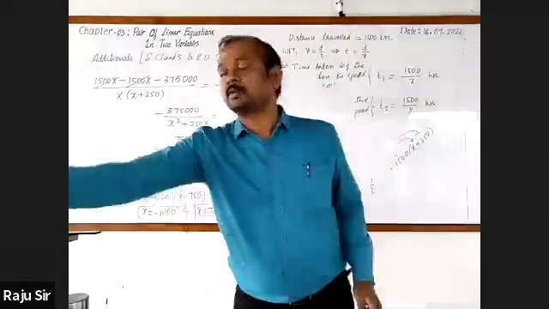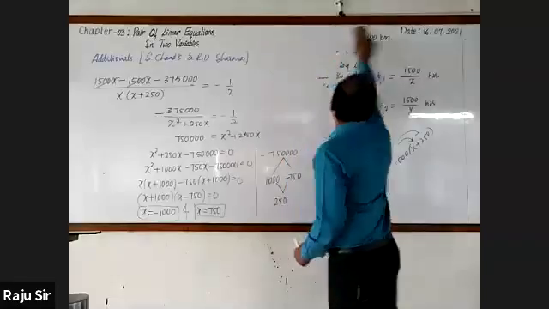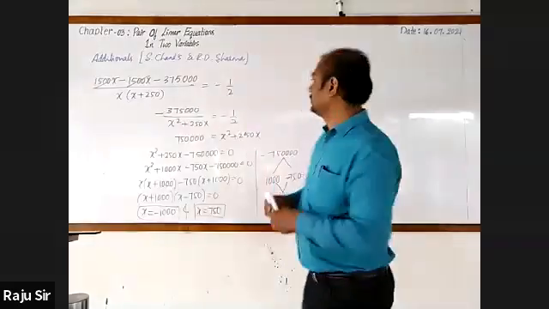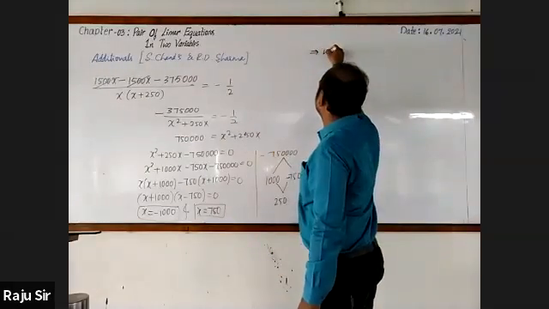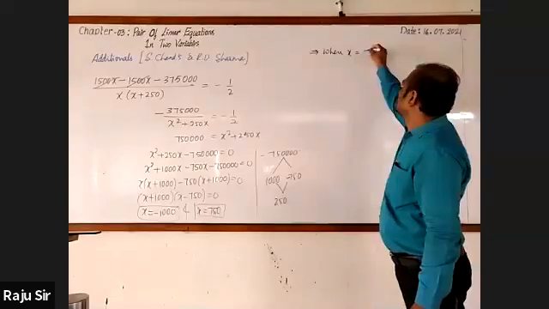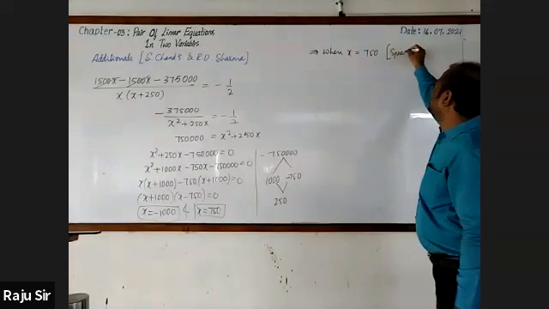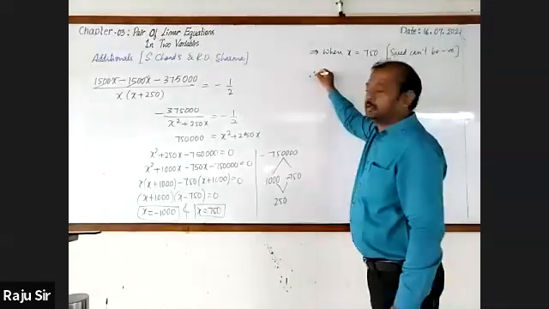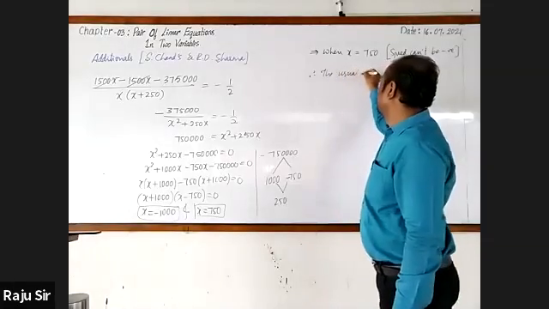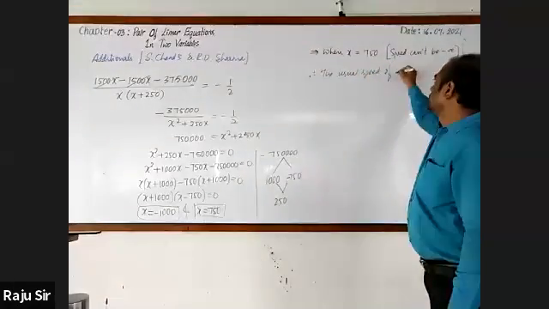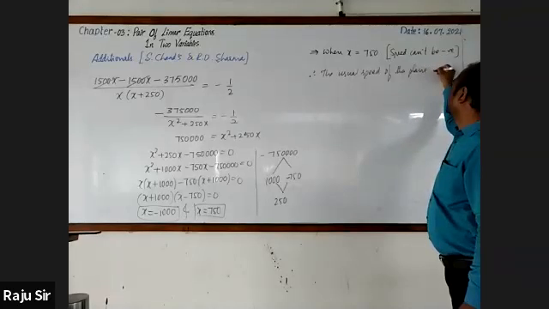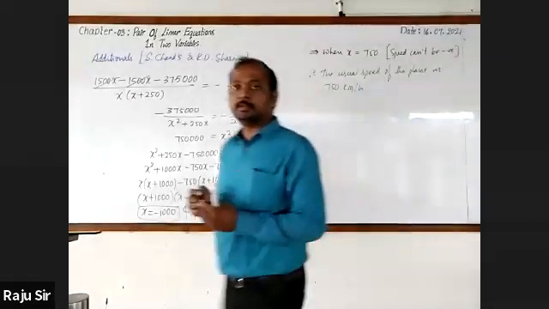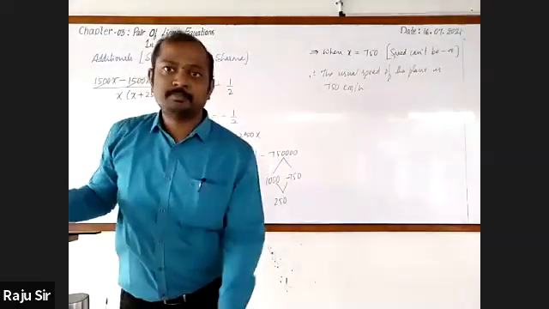So when x equal to 750, because speed cannot be negative, therefore the usual speed of the plane is 750 kilometer per hour. This has been given in the exam for 4 marks. Please do practice this.